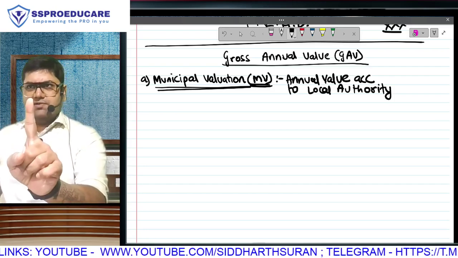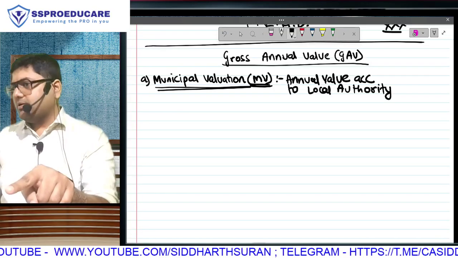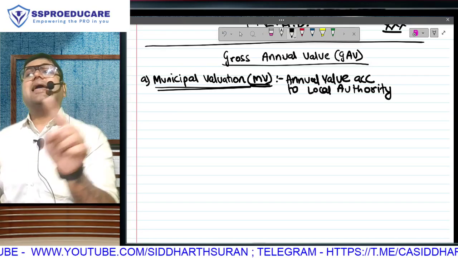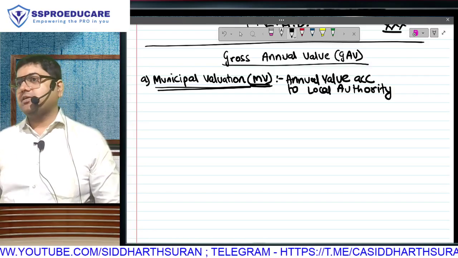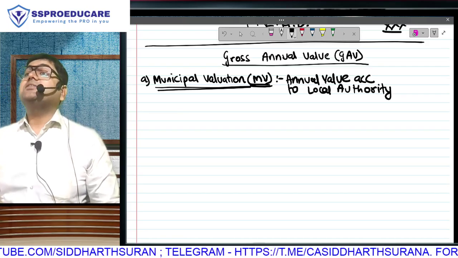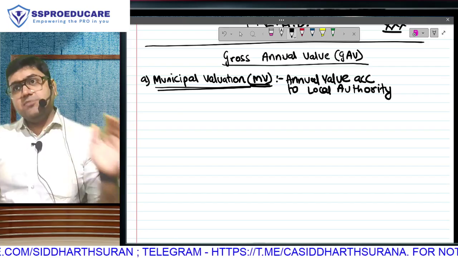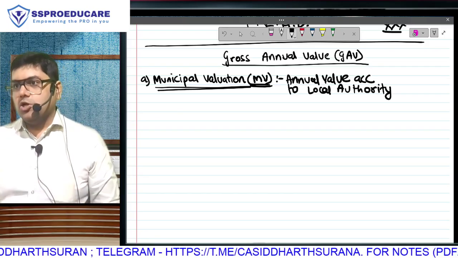So they don't levy property tax on a monthly basis. If 1 lakh per month is the capacity, what is the annual capacity according to them? 12 lakh. On that they will charge that decided 10% property tax. So that is the annual value as decided by the local authority. Matlab this is annual value only, but not computed by the income tax department, computed by the local authority.